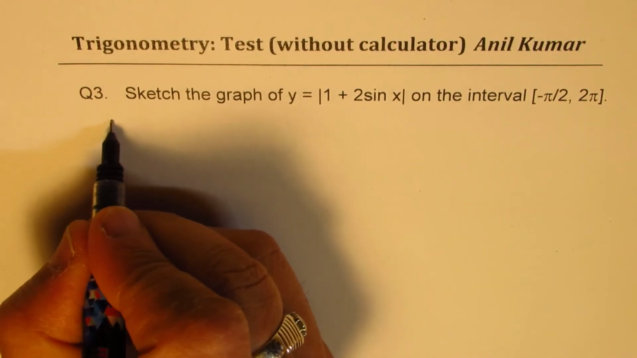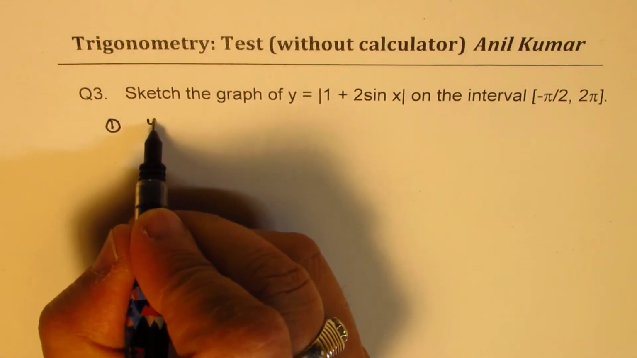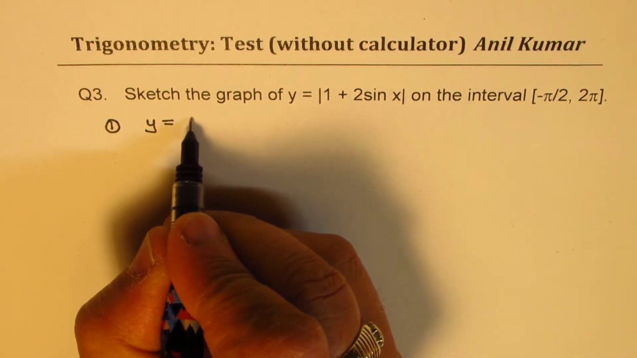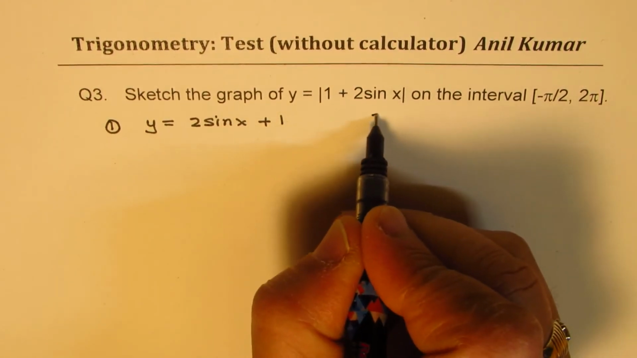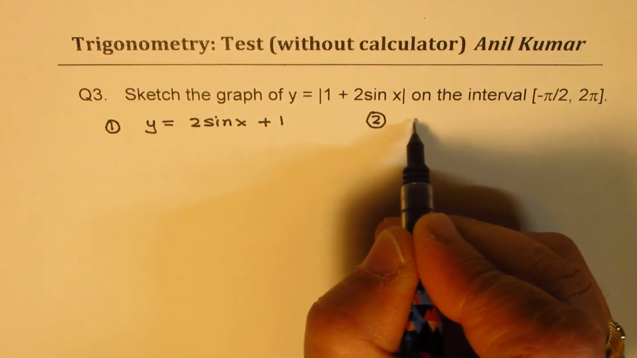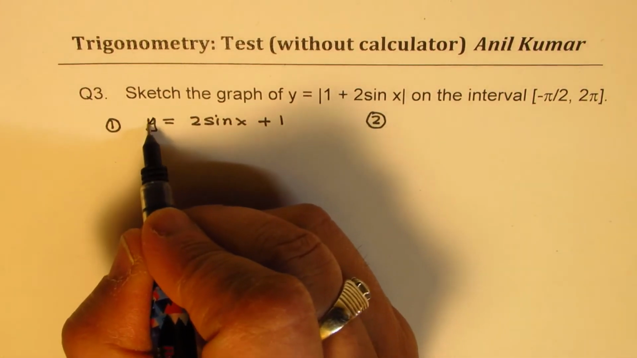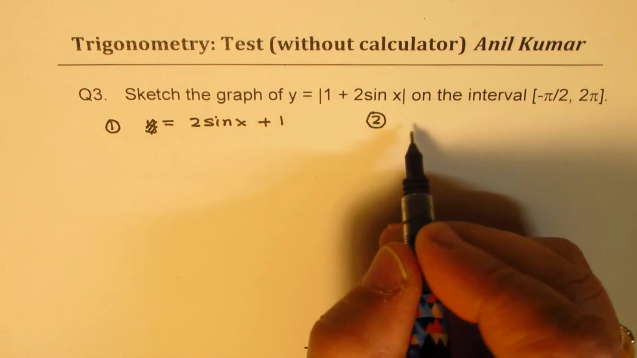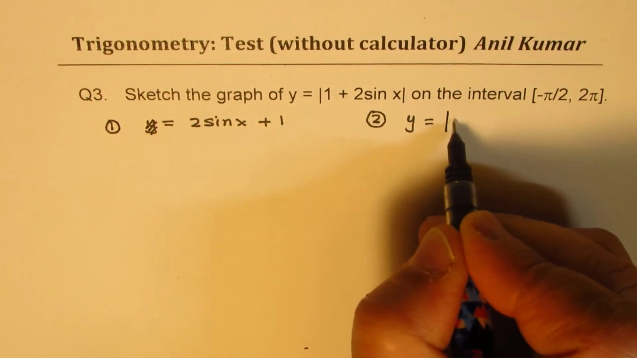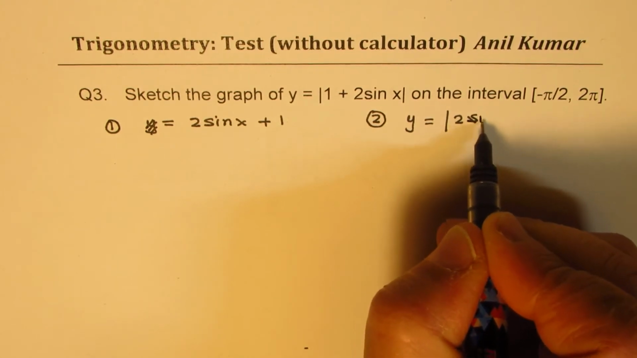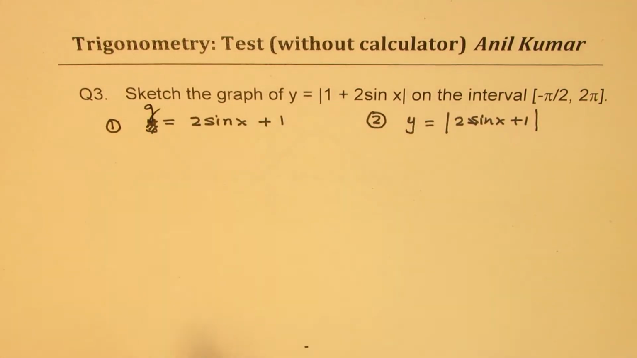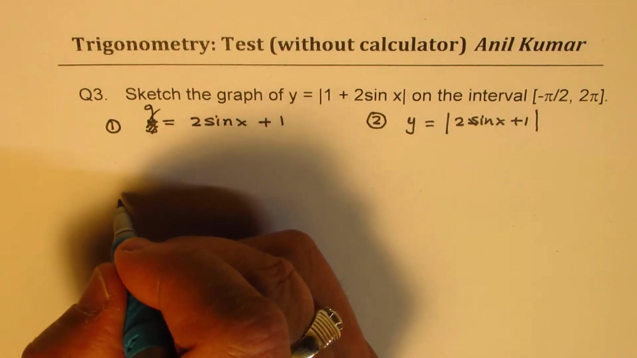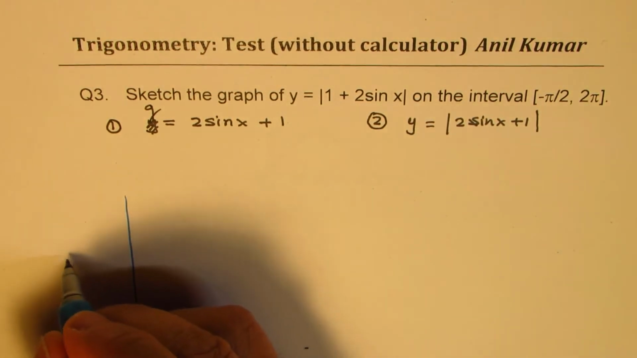So we'll again sketch it in 2 steps. First step will be y equals, let me write this as 2 sine x plus 1. And the second step will be to sketch, let me not call this y, okay, because y is our main function, say y equals the absolute value of 2 sine x plus 1, correct? So first we'll just call it a function g, which will be a simple sine graph, right? So let's sketch the sine function now.